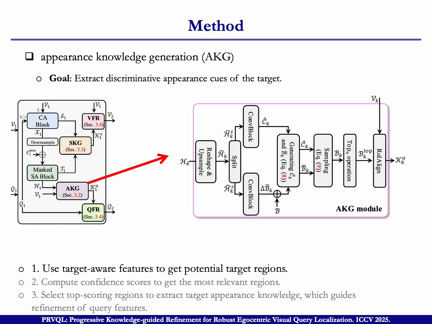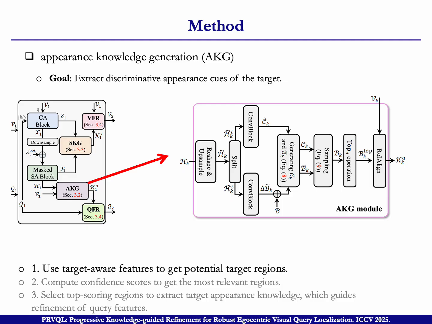Here, the video feature and query feature are input to this stage, and the video feature will first go to a self-attention block, then a downsampling, and then combine with the position embedding to input to a masked self-attention block. Then we get the feature H1. This feature and the video feature V1 are input to the AKG.